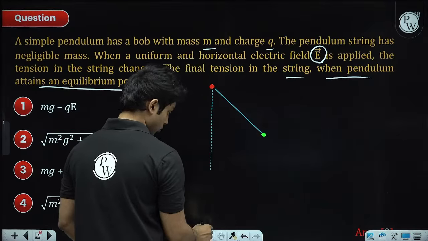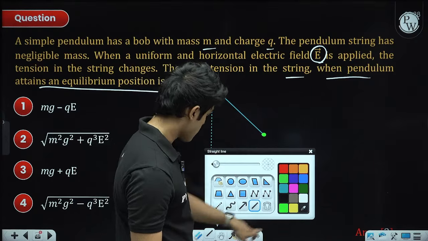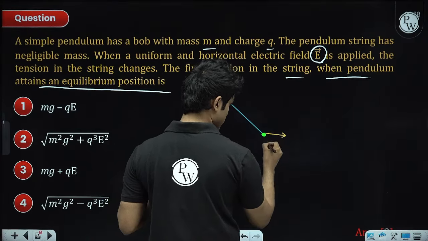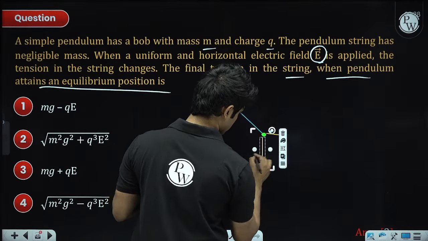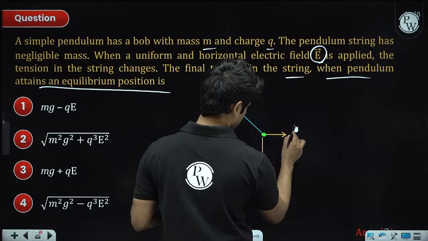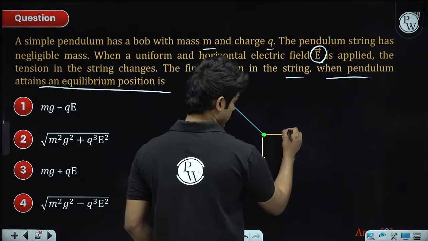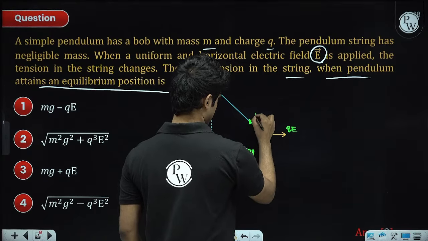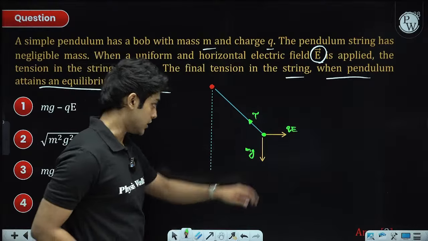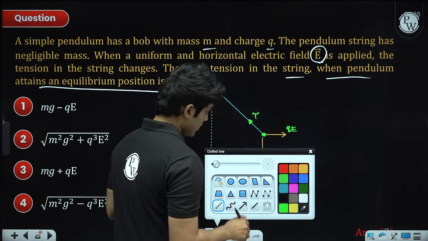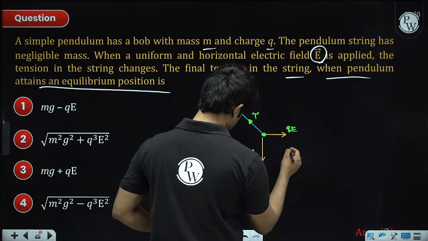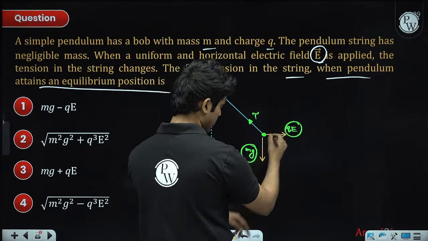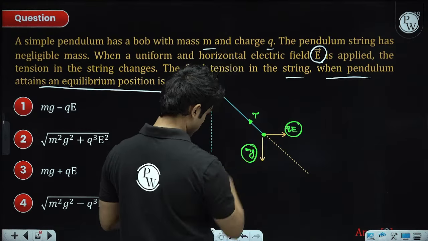On this we'll have two external forces other than tension: the QE force to the right and the mg force in the downward direction. This is QE, this is mg, and we also have the tension force. Now the question is, what is tension? If you observe, the resultant of the electric force and the mg force will be in this direction, anti-parallel to tension.